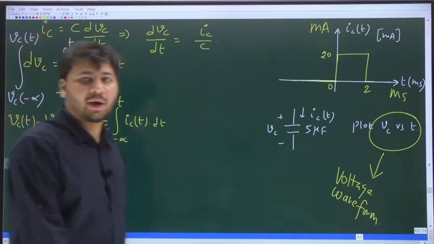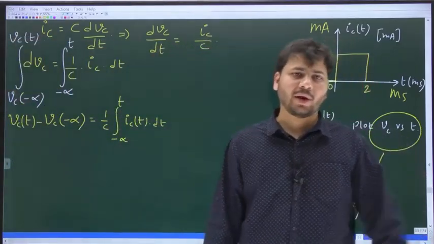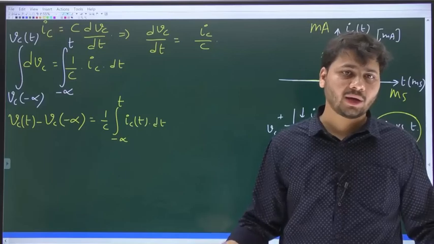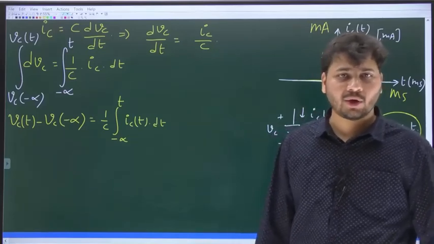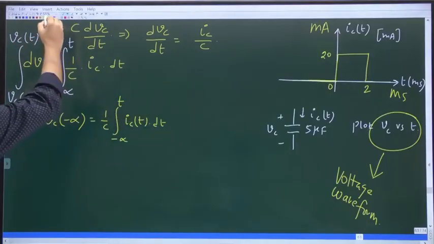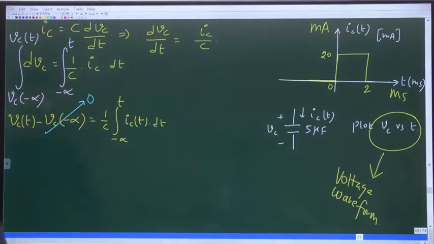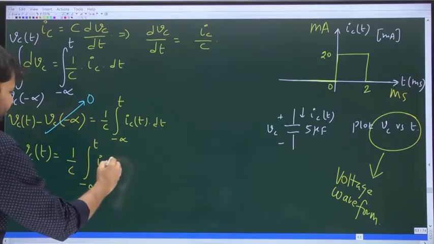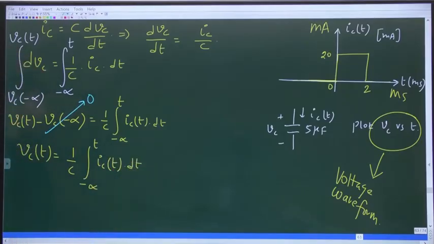What is the value of Vc at minus infinity? t equal to minus infinity is like the beginning of time, like the beginning of the universe. At the beginning of time, everything will be 0. So we can safely assume that Vc of minus infinity is 0. Then the equation becomes Vc of t equal to 1 by c integral minus infinity up to t ic of t dt.